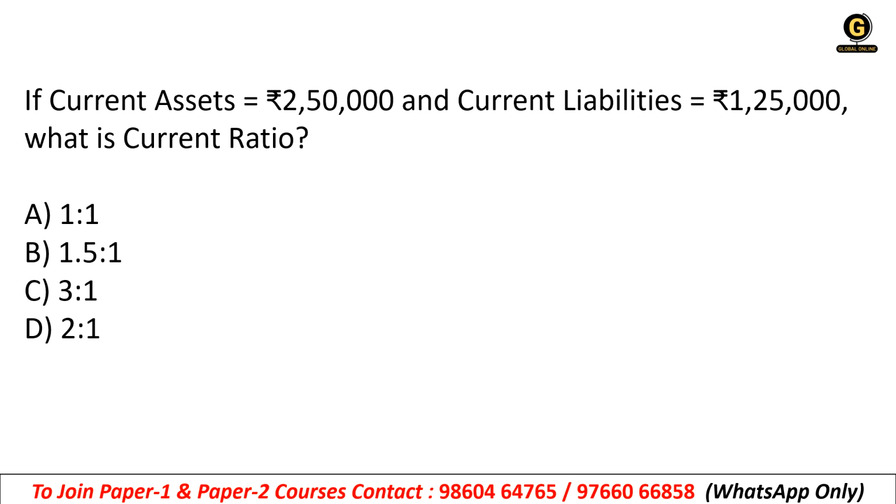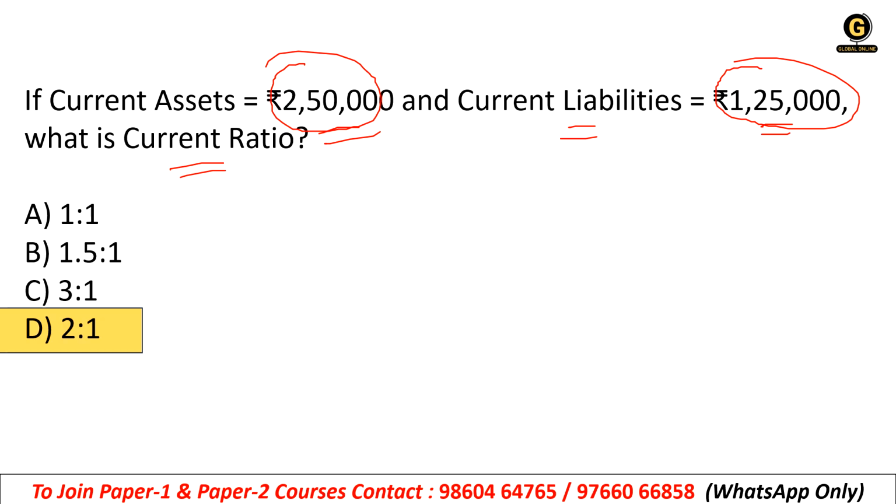If current assets are 2,50,000 and current liabilities are 1,25,000, what will be the current ratio? I have given you the formula. You have to answer it in the comment box quickly. It's a really very easy question. The right answer will be 2:1. So what is so hard in that?